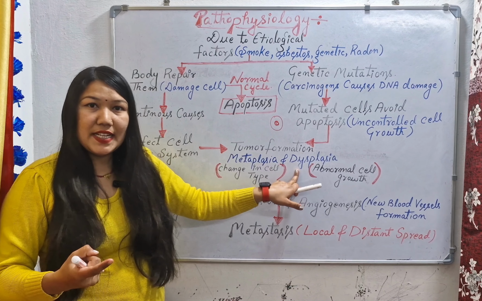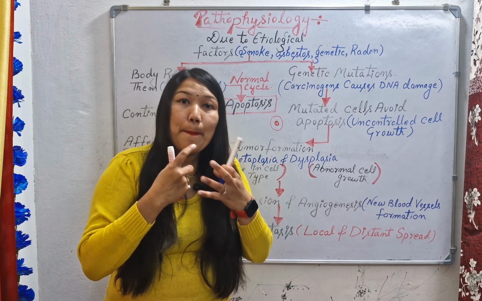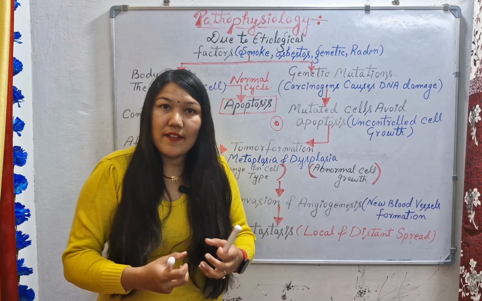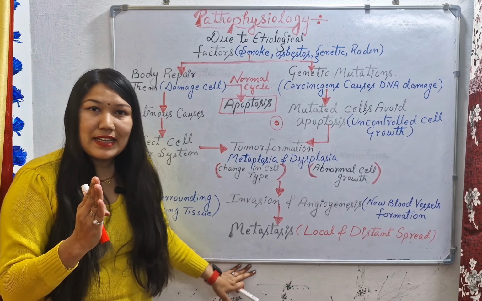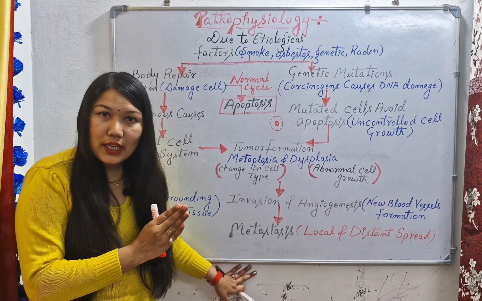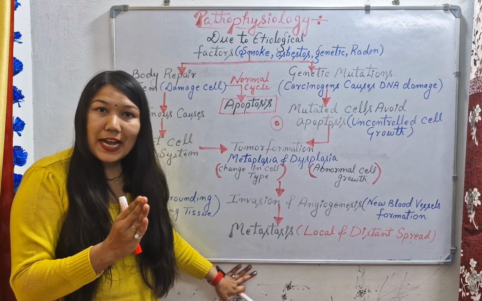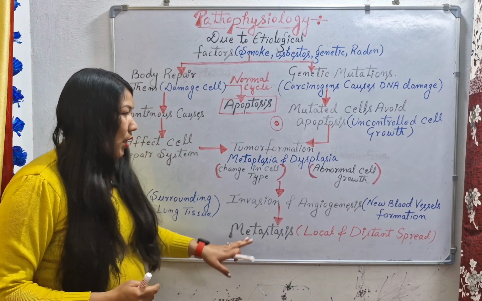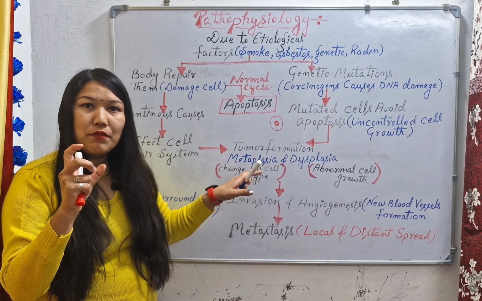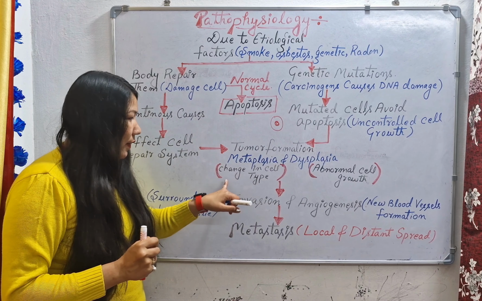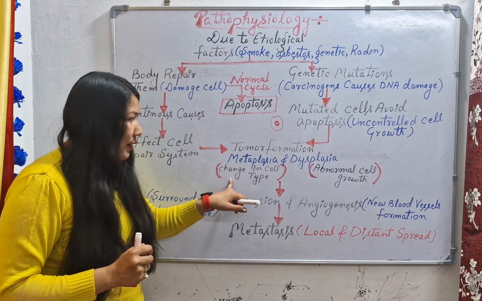Next we have dysplasia. Dysplasia means there will be abnormal cell division and abnormal cell growth, because cancer cells do not die. They do not follow the apoptosis process. So there will be tumor, mass or cancer formation in our body. Then slowly this cancer will do invasion and angiogenesis.